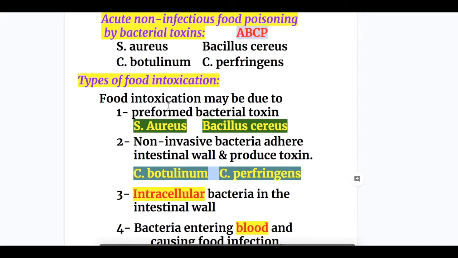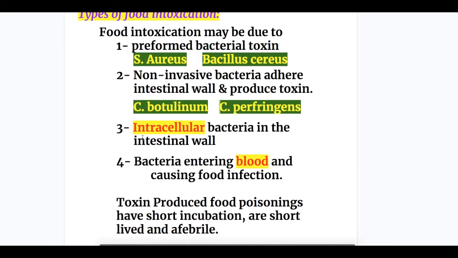So the toxin producing food poisoning may be preformed bacterial toxin, example Staph aureus and Bacillus cereus, and those sticking in the intestinal wall producing toxin. Their example is Clostridium botulinum and perfringens. Number 3, intracellular bacteria in the intestinal wall causing food infection, and number 4, bacteria entering in the blood causing the food infection. In this section, we will only discuss the intoxication caused by bacterial toxin. The toxin produced food poisonings have short incubation period and are short-lived and afebrile.